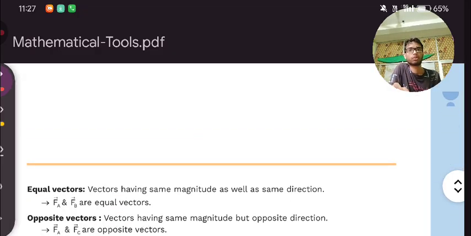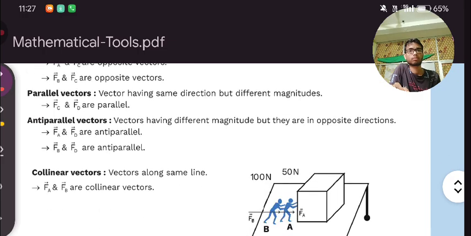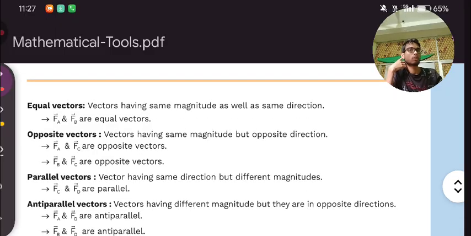First we have zero vector, equal vectors. Zero vector means zero. Equal vectors are vectors having the same magnitude as well as the same direction. We saw that if there are two persons who are applying the same 20 Newton on one side, both applying in the same direction, not in the opposite direction, in that case the object will move.